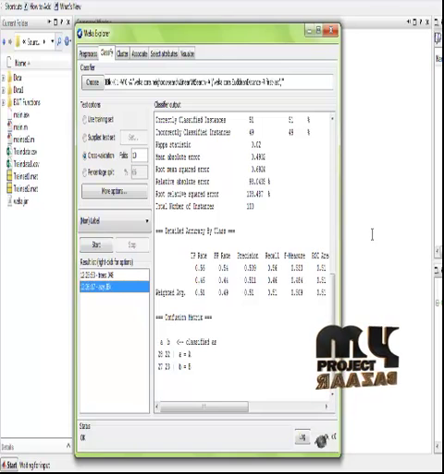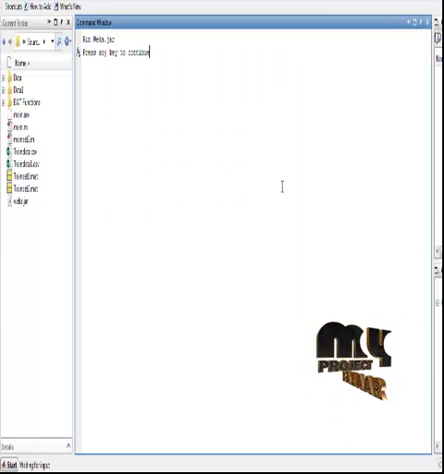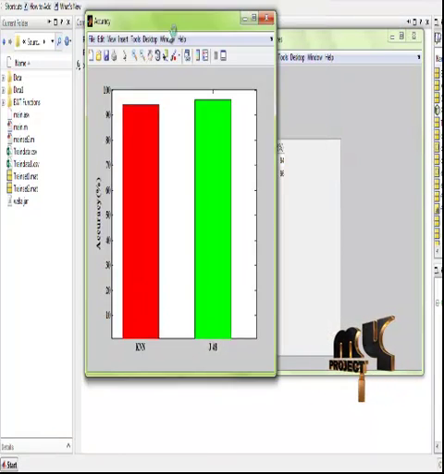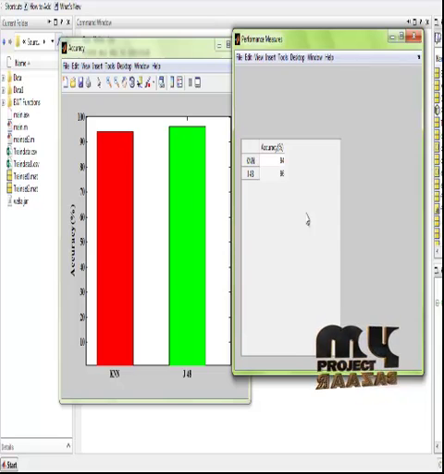After we have obtained these results, we have to press any key in the MATLAB window in order to continue the performance evaluation process. After we have pressed it, we can see that the performance of the process has been calculated for the J48 and KNN classifiers, and the accuracy of the process is measured. Thus we have classified the input EEG signals based on the WEKA classification process, and the performance of the process has been measured. Thank you.